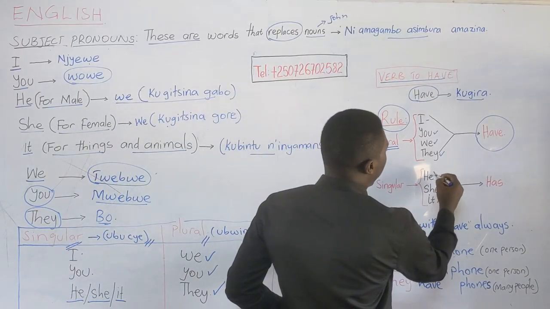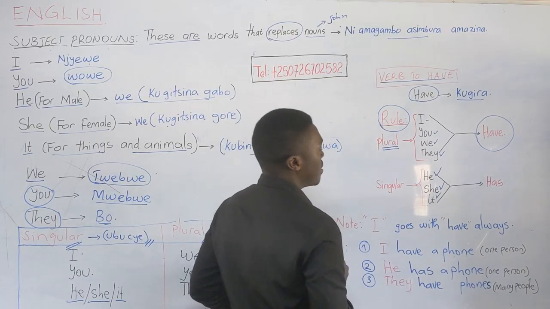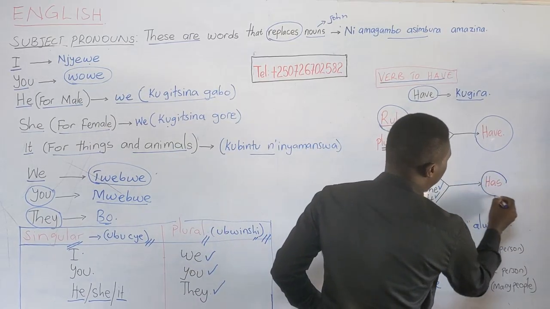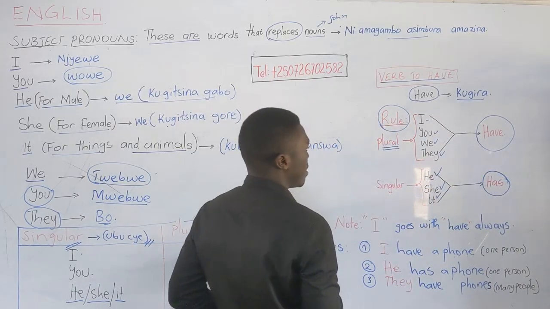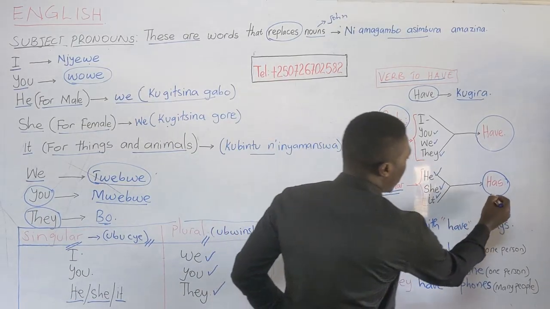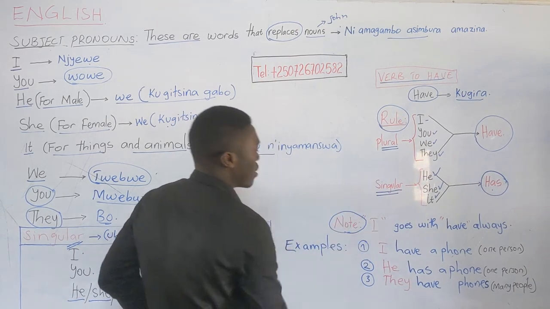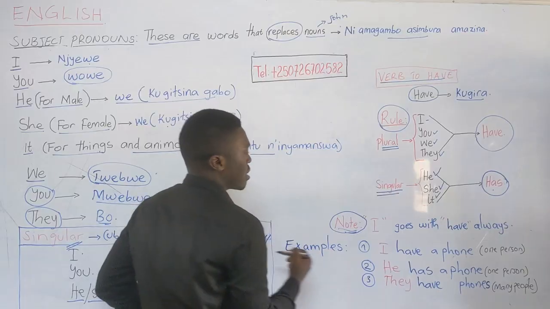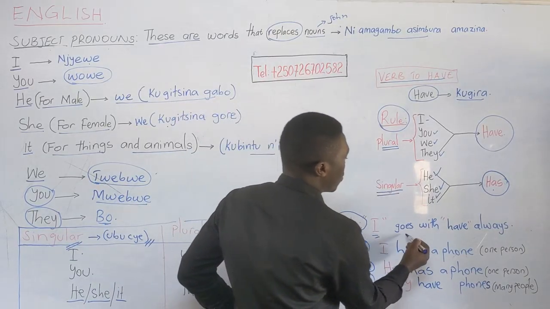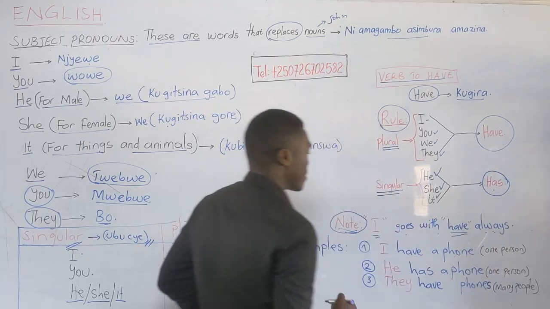Now, for he, she, it, they go with has. Why? Because this is a singular. They mean one person. There is an exception, though. I goes with have always.